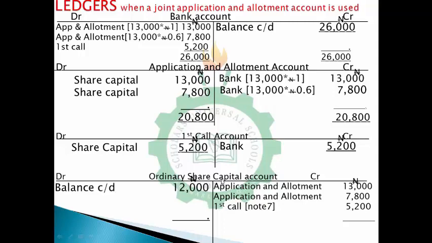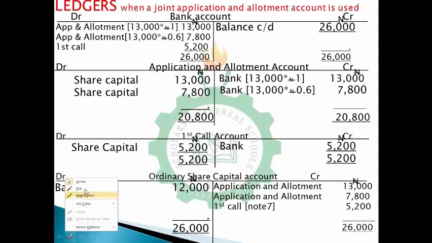Then on our ordinary share capital account, the summation is... is this 12,000? No, this is 26,000. Please, this balance carried down is 26,000. Please, you have to take note of that. It's 26, not 12. It's 26,000. Please take note of that. It's not 12,000.